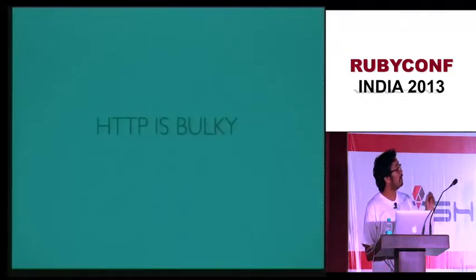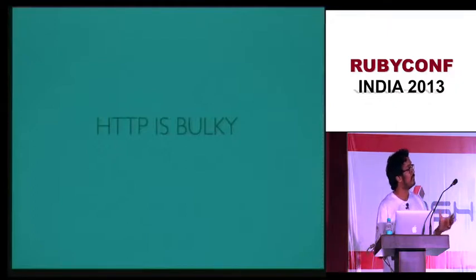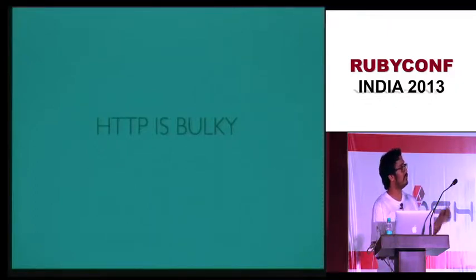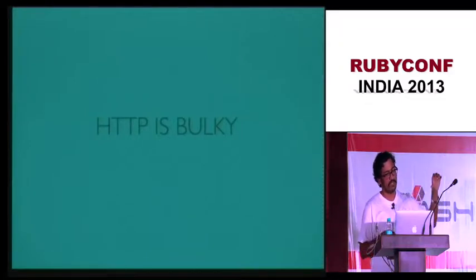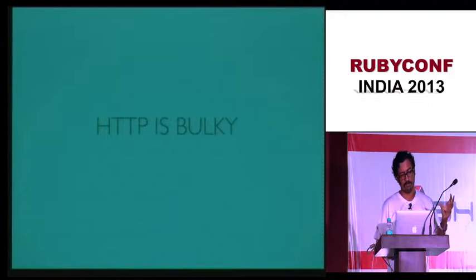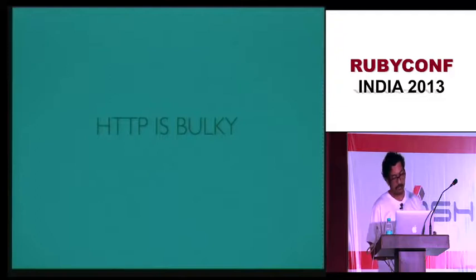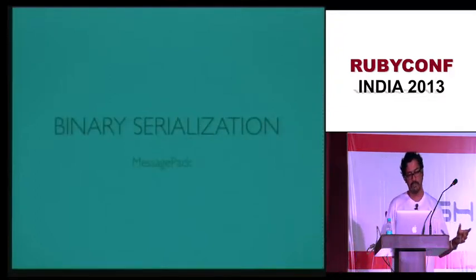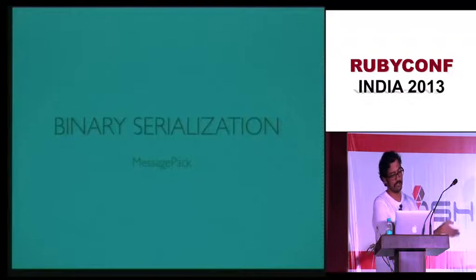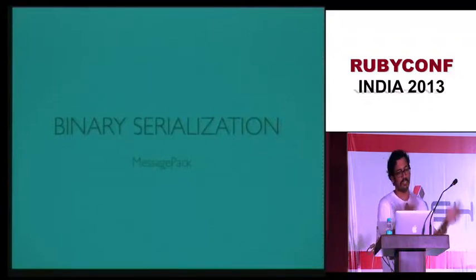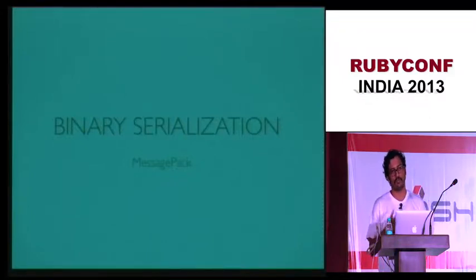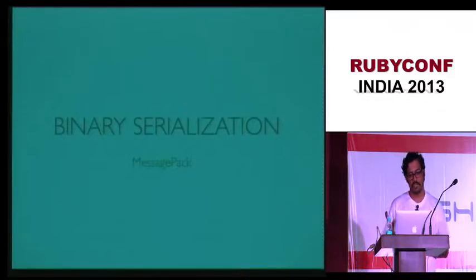The other problem is that HTTP is bulky. If you're communicating using HTTP, you have headers, you have a content body, and all of that is defined using some 1980s protocol. But if you are using an RPC framework, you are not constrained by the past. You can use a binary serialization, something like MessagePack, where you can communicate however you want. You can communicate using JSON, or if you use MongoDB, it has its own binary protocol, and you can use that. You can use what you want.